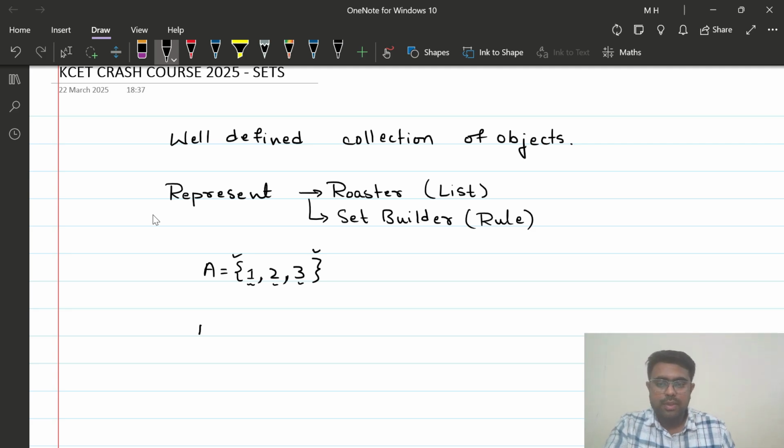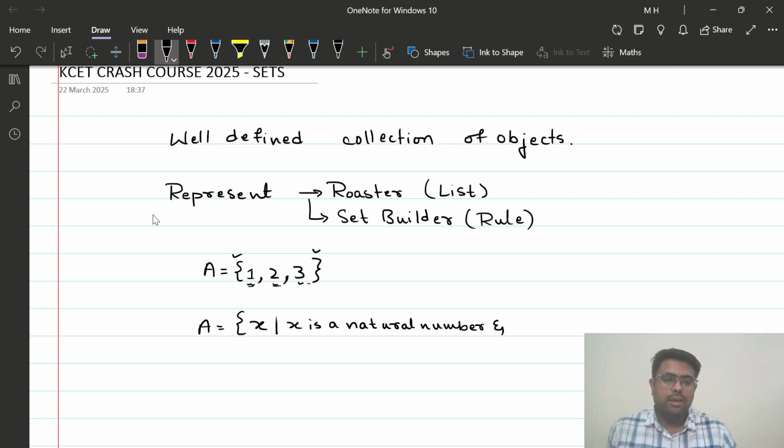For example, let's say A is equal to... if I have to write this set in the set builder form or in the rule form, what I can say is the set of, I will take up one representative element, let us say x, the set of all such x which will satisfy a rule. What is the rule? Such that x is a natural number.